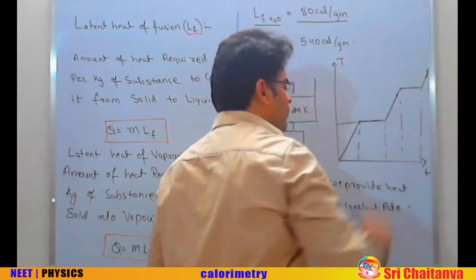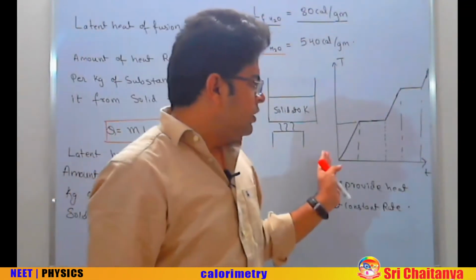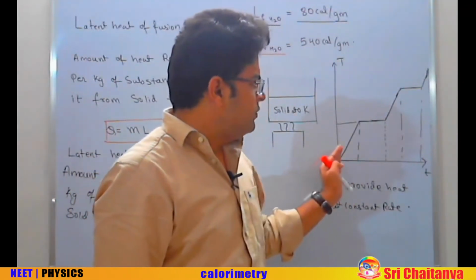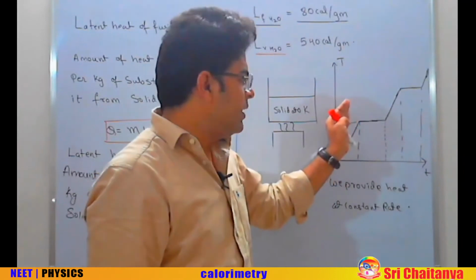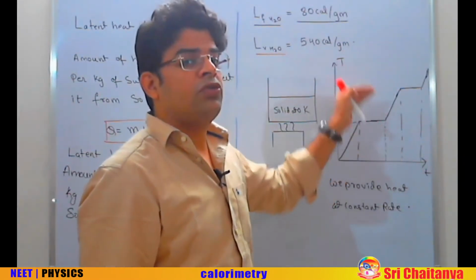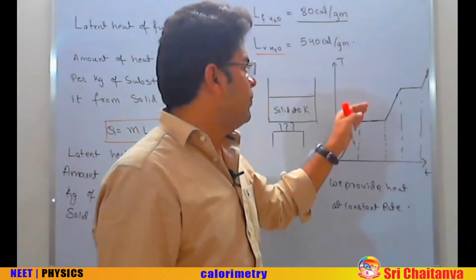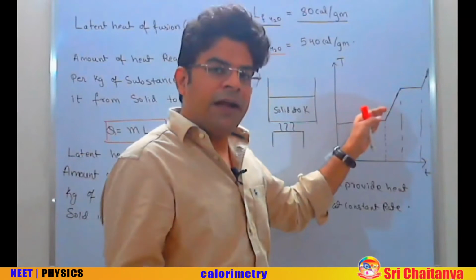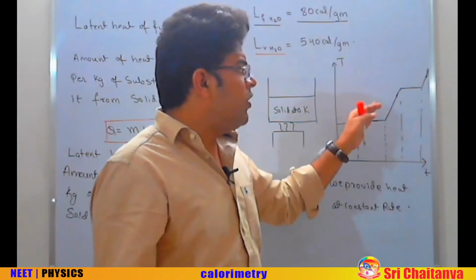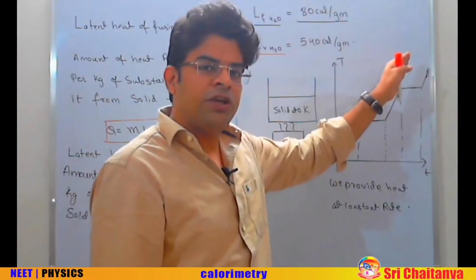So this is the graph. At 0 Kelvin, you have got solid. You keep on providing heat. First, the temperature of solid increases up to its melting point. Then the solid starts to melt. During the melting process, temperature does not increase. But to melt a solid, you have to provide heat. Then once you have liquefied the entire solid, on further providing heat, the liquid temperature starts to increase.